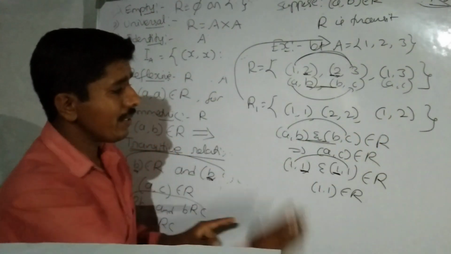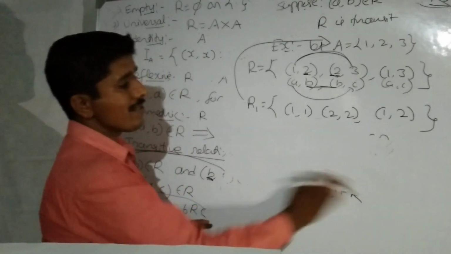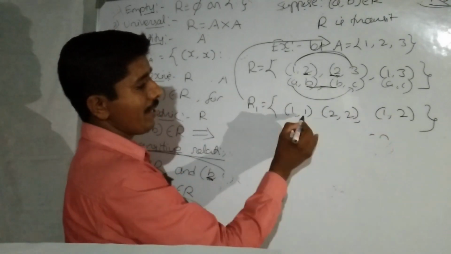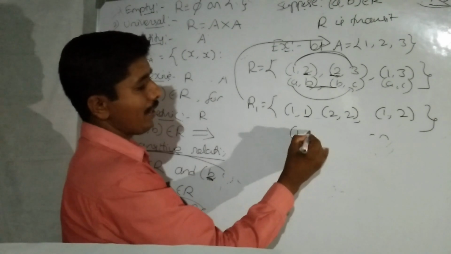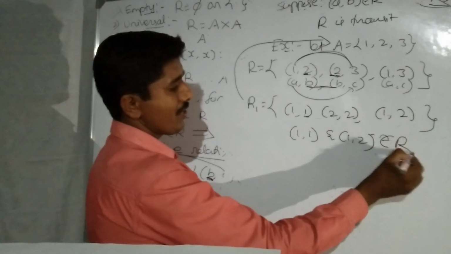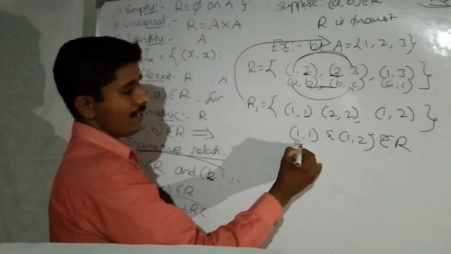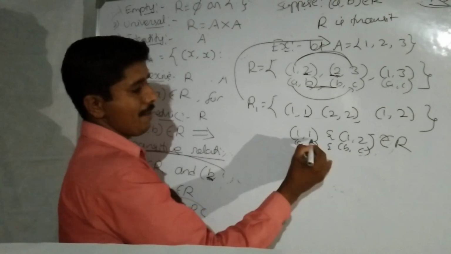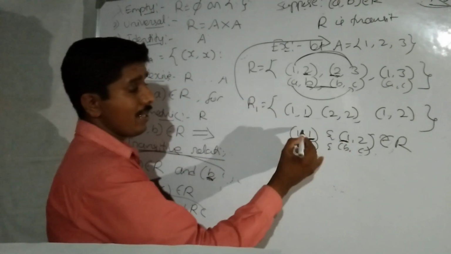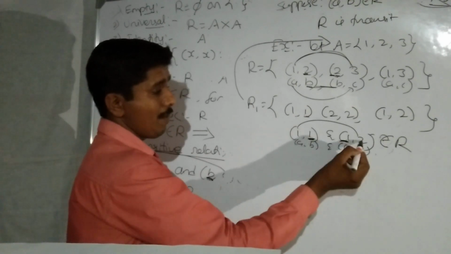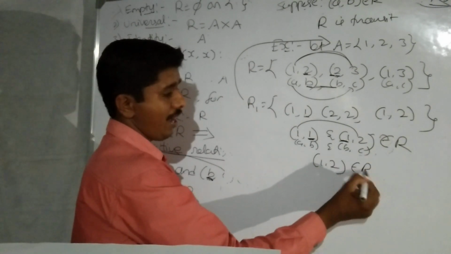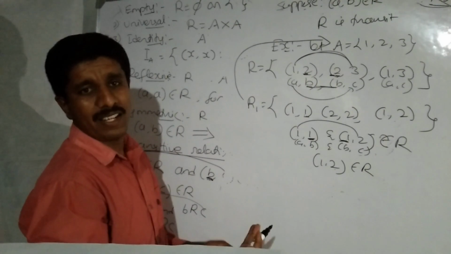If you take the second one, the first element equals the second element, therefore this ordered pair itself is transitive. What about this one, in which two ordered pairs have equal middle elements? First verify: take the first ordered pair 1 comma 1 and the third one 1 comma 2. Both ordered pairs belong to the relation. A comma B and B comma C, middle elements are equal. Then A comma C means 1 comma 2, first element and last element, belongs to R. In this case it is okay, transitive.